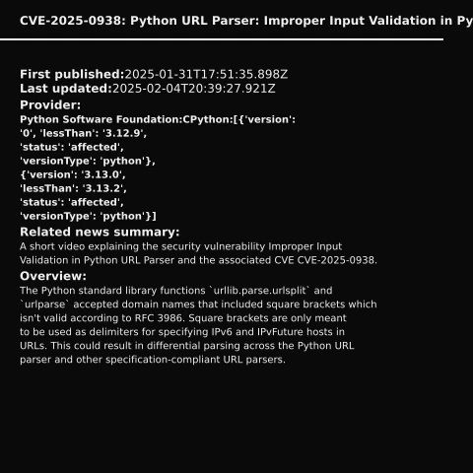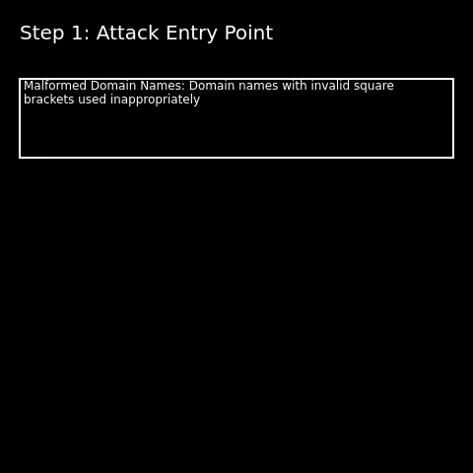Today, we're talking about CVE-2025-0938, a vulnerability affecting the Python standard library's URL parser functions. This issue revolves around improper input validation that could lead to unexpected behavior and possibly privilege escalation in certain Python applications. The vulnerability impacts multiple versions of the Python programming language provided by the Python Software Foundation.